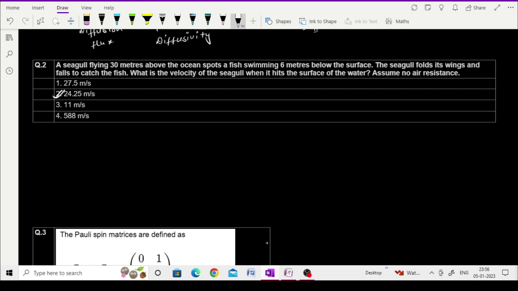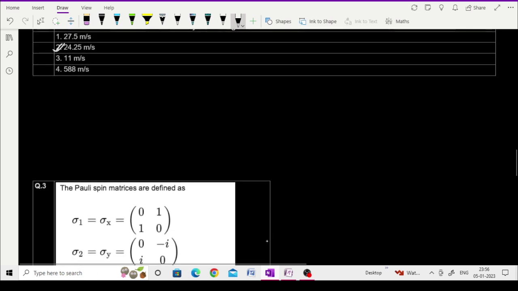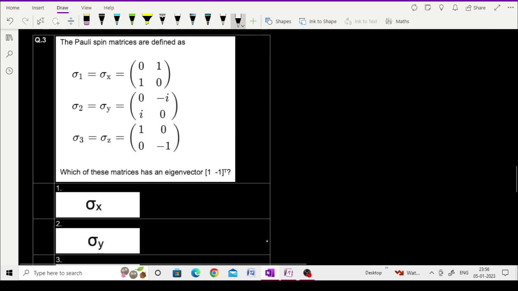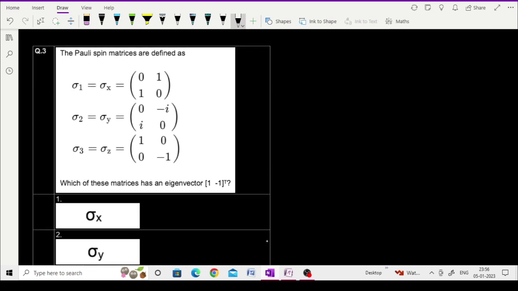The correct answer for this question is 24.25 meter per second, but I do not know how to solve it. If you are able to solve it, then comment and send me a picture on my mail ID, and I will consider it and solve that problem with the help of your solution. There is physics and chemistry, and some questions I am not able to solve. I do not want to waste your time, and I do not give information which I do not have.